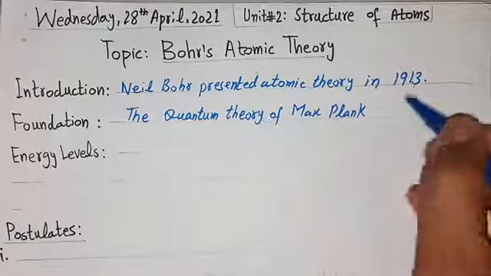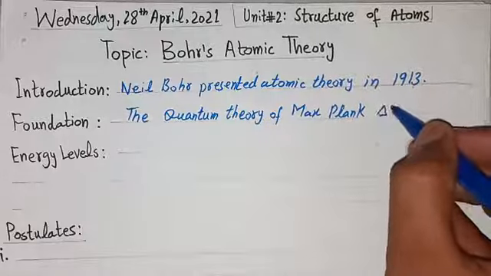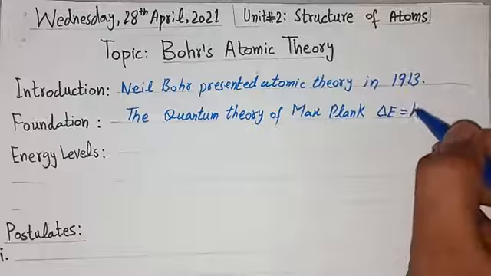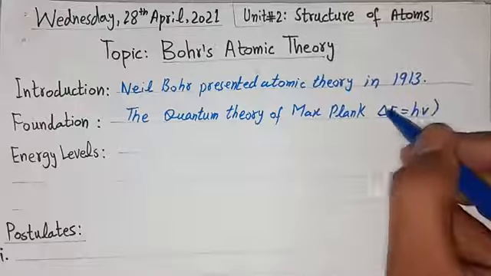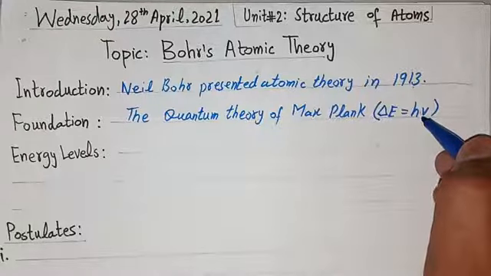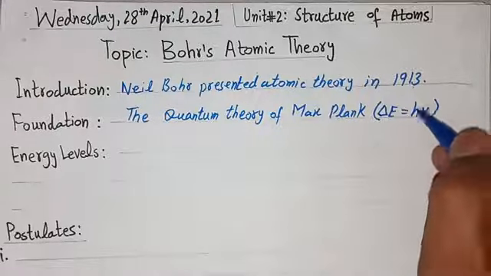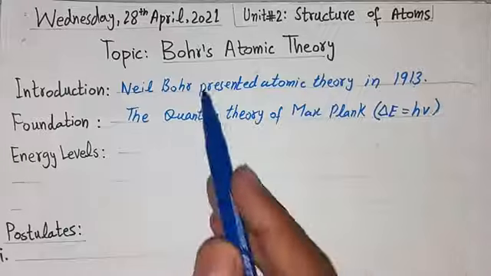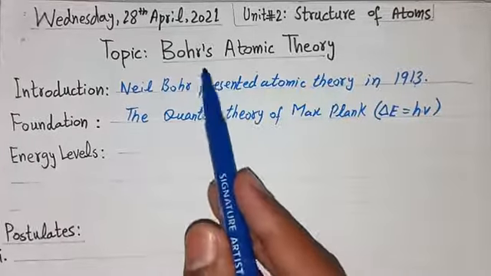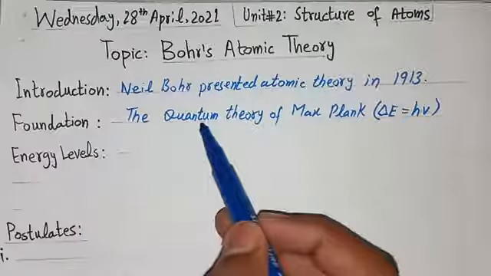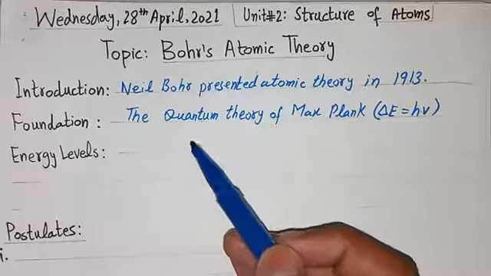The change in energy, delta E, is equal to hv, where h is Planck's constant and v is the frequency. When we multiply these two, it equals the change in energy. So that was the foundation of Bohr's atomic theory. He presented this theory on the basis of the quantum theory of Max Planck.